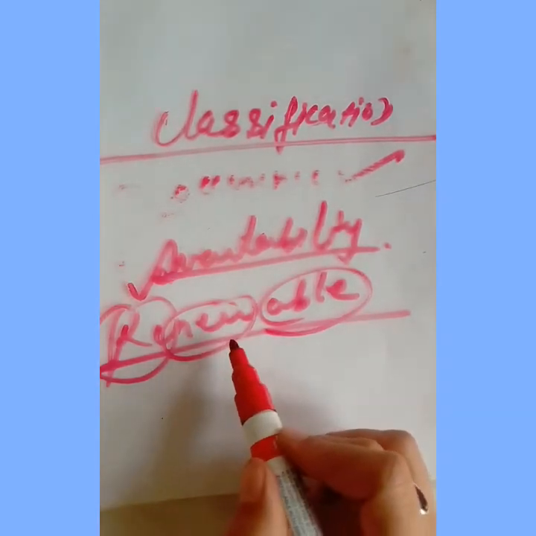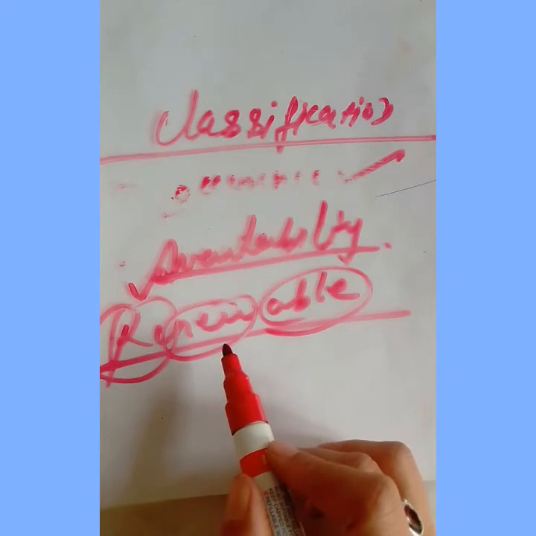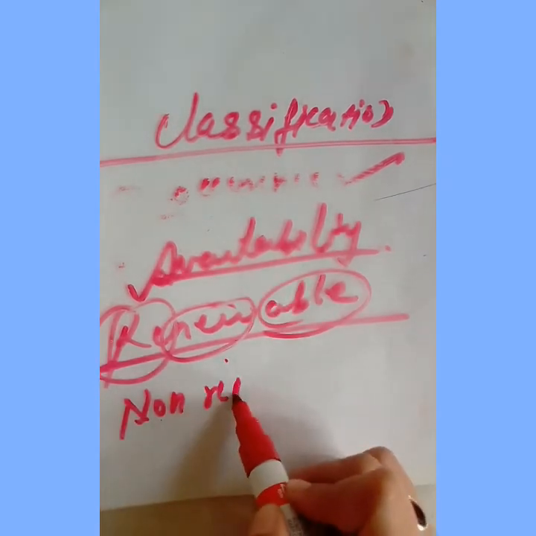So here will come the hydro energy, solar energy, and wind energy, natural sources. And non-renewable means which cannot be recreated. They are called the non-renewable sources of energy, okay.